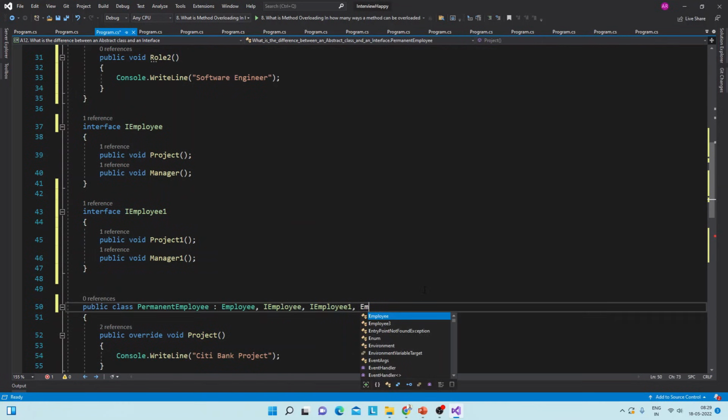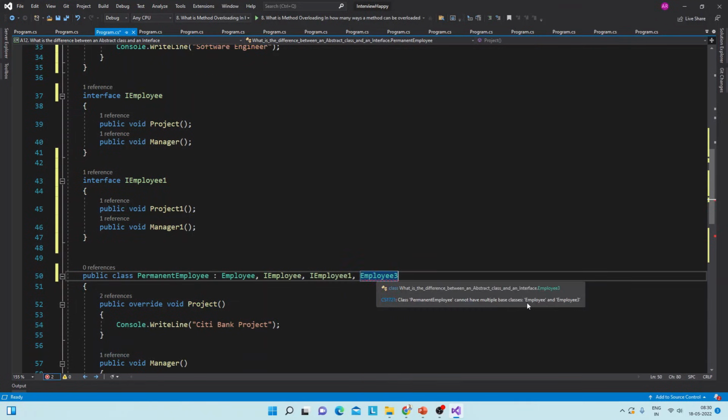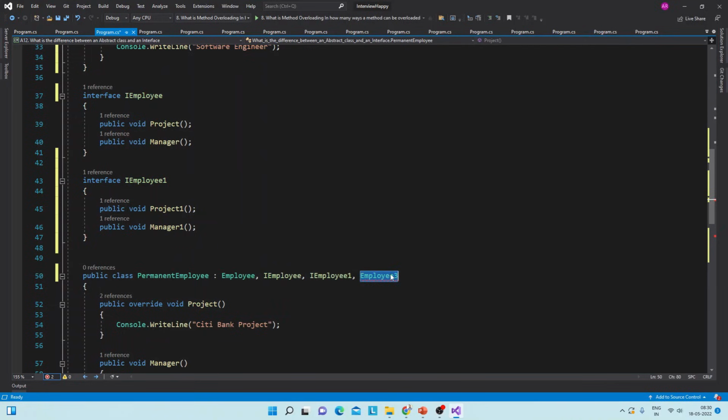Let me see what it is saying. Class permanent employee cannot have multiple base classes. See, so multiple base classes or multiple base abstract classes are not possible, but multiple interfaces are possible. So this is one of the critical differences. So now let's go back to the question.